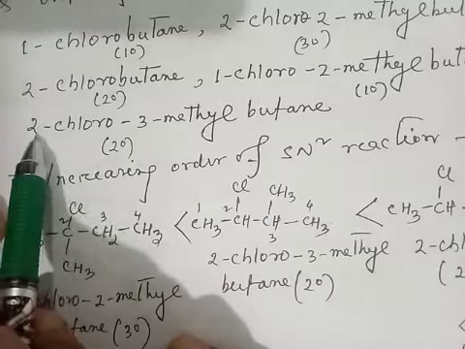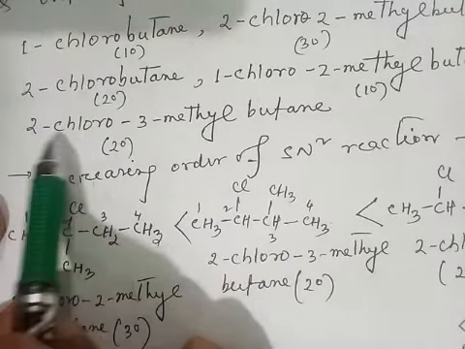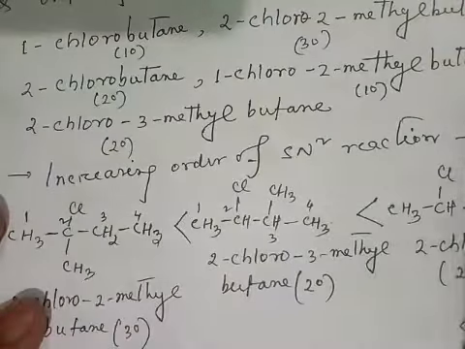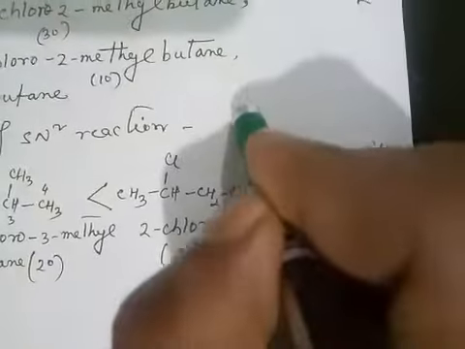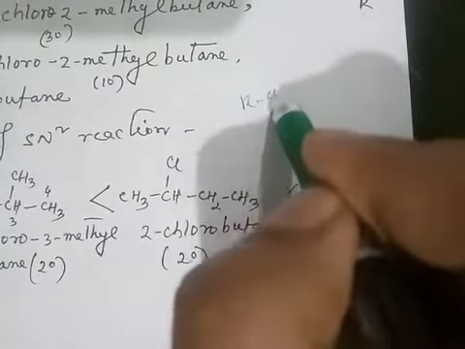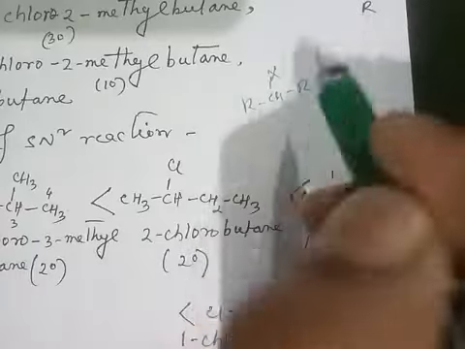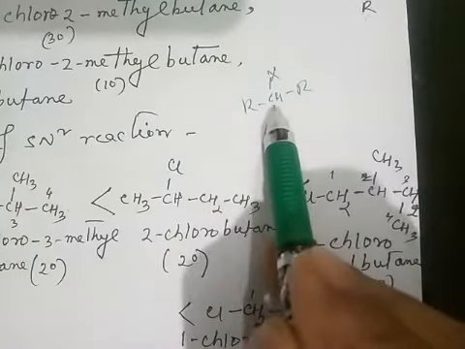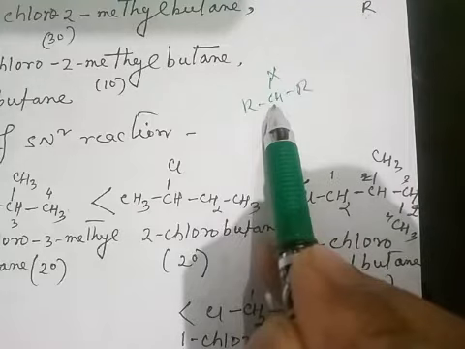Here, the halogen atom is at a non-terminal carbon atom, so this is a secondary haloalkane. In a secondary haloalkane, the halogen atom attaches to a non-terminal carbon atom.